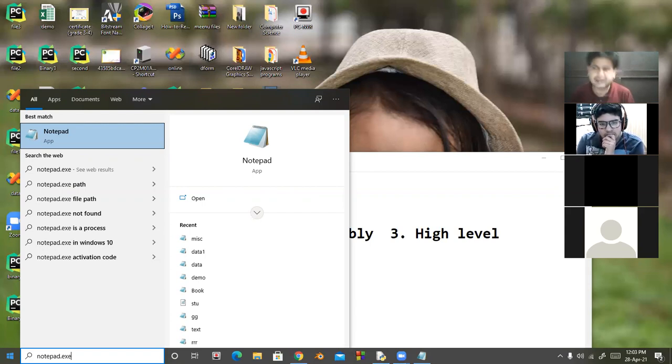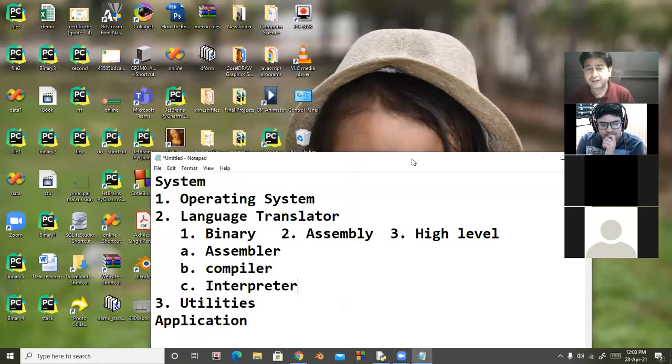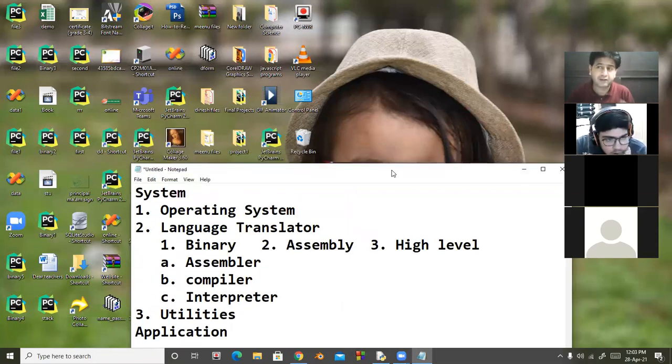It means we can run that, but we can't modify that. But some languages use interpreter. In interpreter, we have coding, we run the program, and line by line conversion is there. It means whenever we use the program, we will have to convert this into low level language.